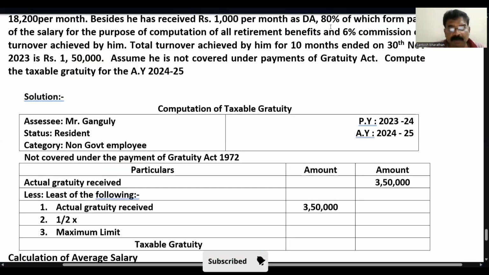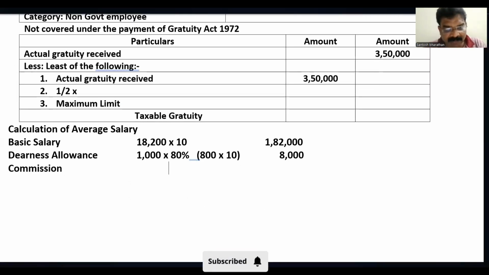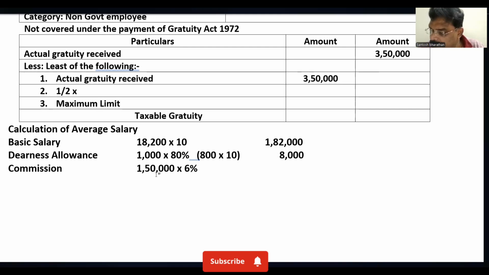We see how we are going to calculate the commission. It says 6% commission on turnover achieved by him. Total turnover achieved for the 10 months is 1,50,000. So 1,50,000 into 6%. I'll calculate 1,50,000 into 6%, and it comes around 9,000.